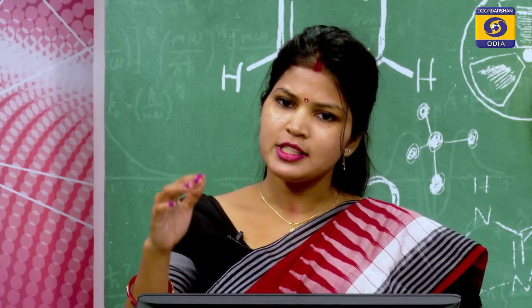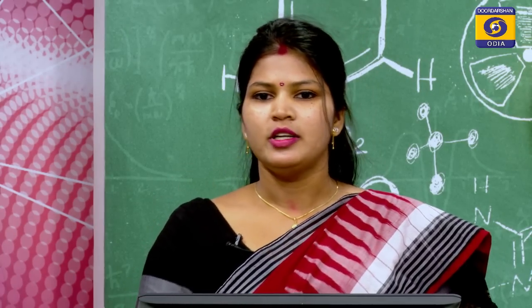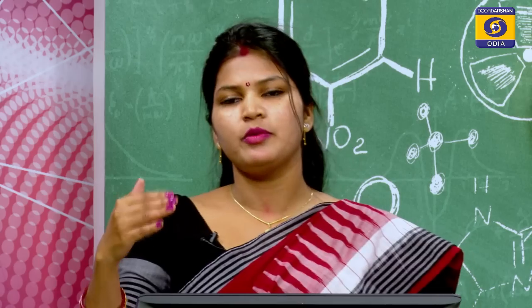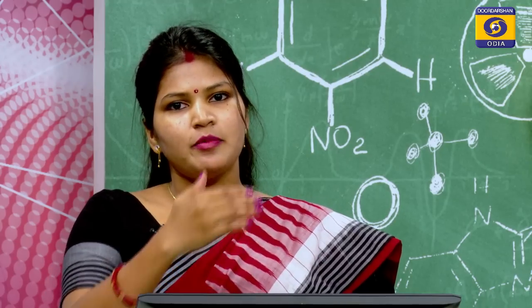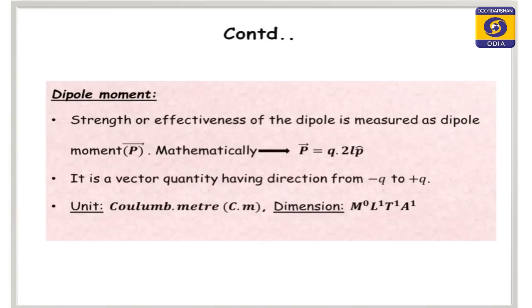So, to maintain stable equilibrium, the dipole is aligned from negative to positive with the electric field. So its direction is from negative to positive, that is minus q to plus q. Then the strength of the dipole is called the dipole moment.